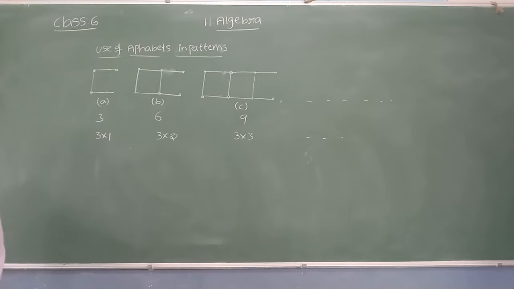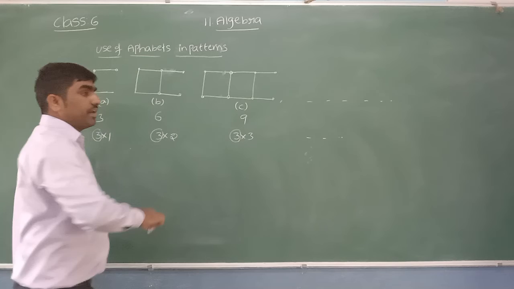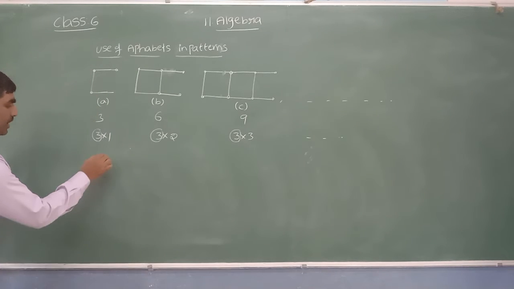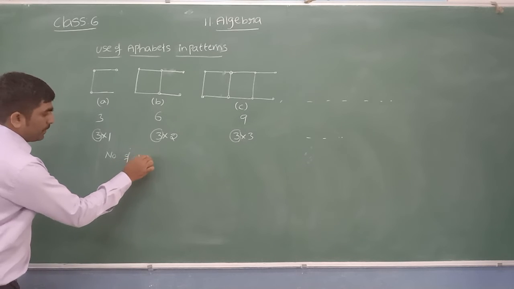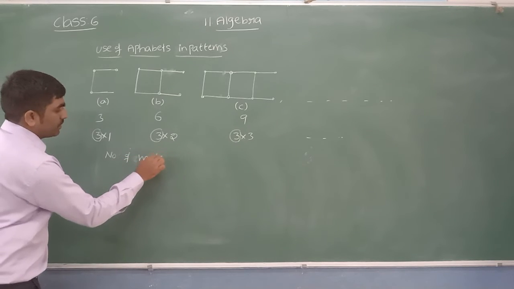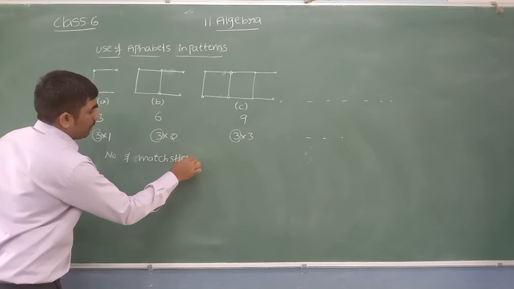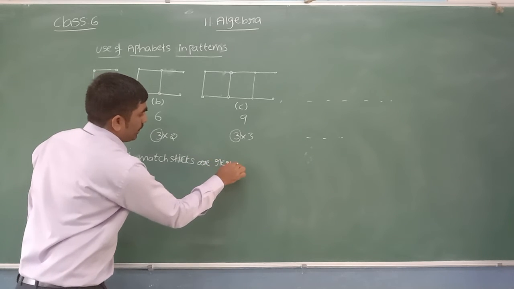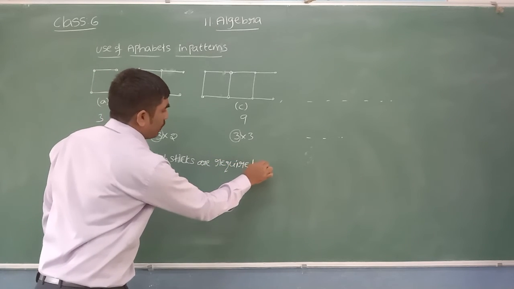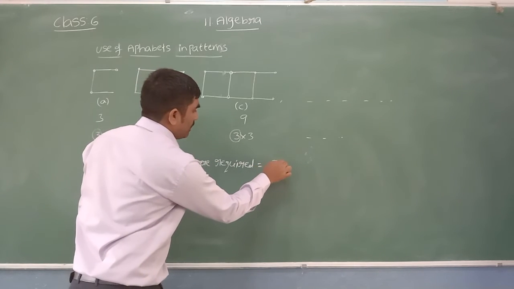Now from here we'll write better. You can see the first number is the same, 3, 3, 3. It is the fixed value, constant. So let me write a rule. Number of matchsticks required is equal to, first number is the same, beta, which is 3 into.